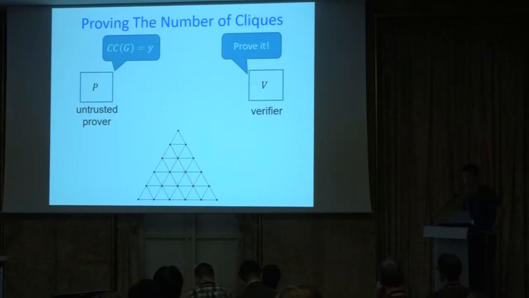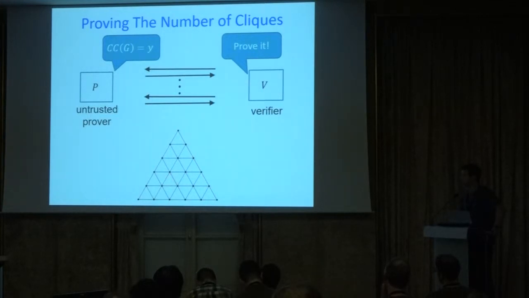And the way we'll prove it is using an interactive proof. So this verifier can be randomized. He can send challenges and get back responses from the person who solved the problem, this prover, and in the end should accept or reject, where we want an interactive proof and the usual notions of completeness and soundness.